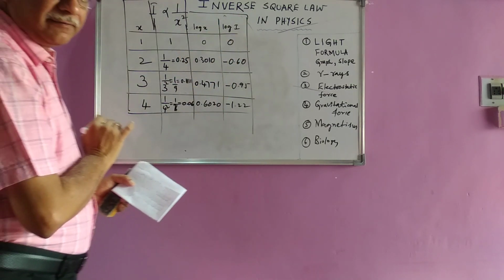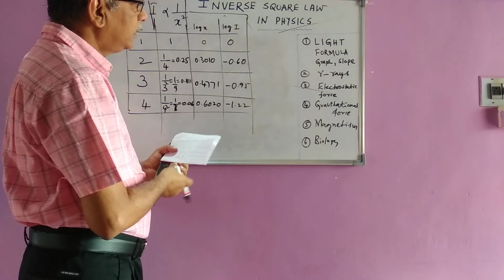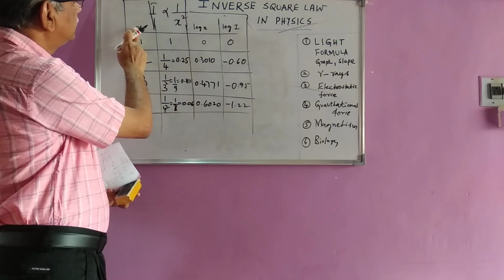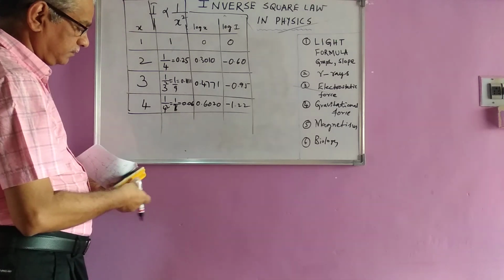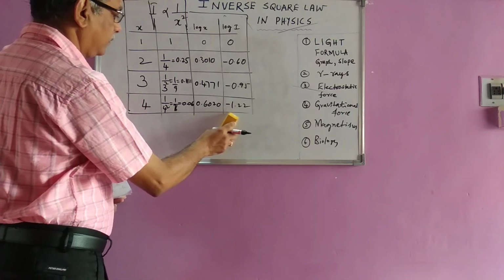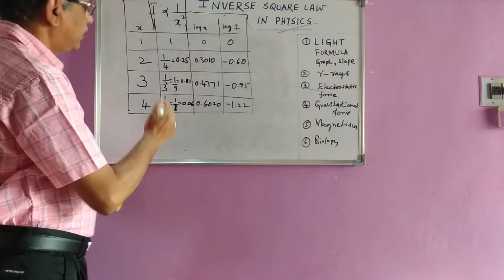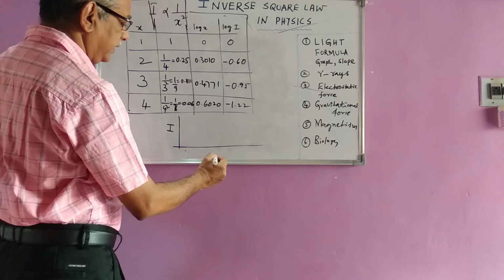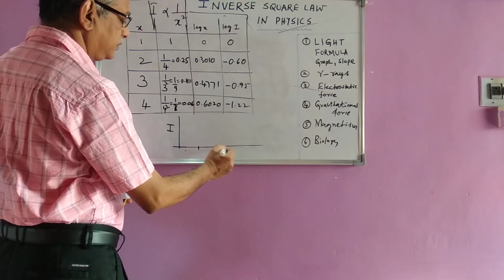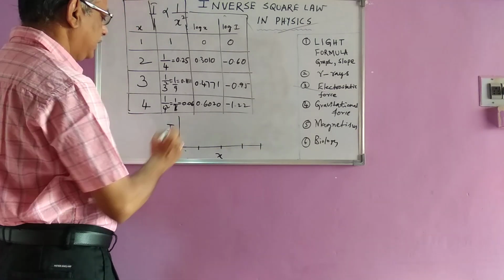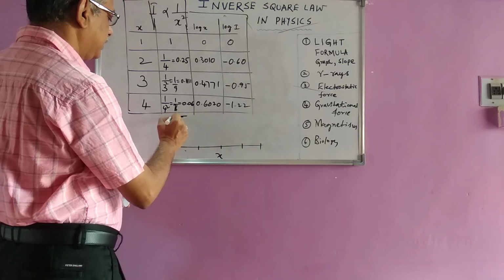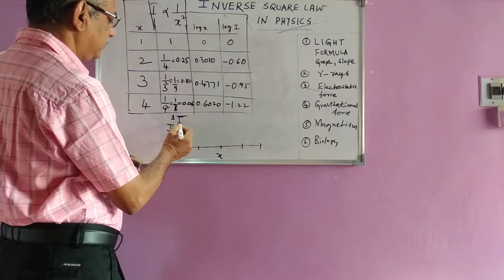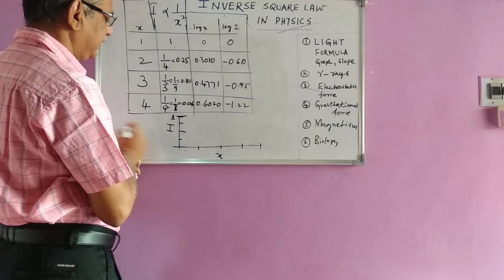Now, when you plot the graph, if you take only x and I quantities, a graph like this, I values are here, x values are here, 1, 2, 3, 4, and let us say the maximum value of I is 1 here, and then here it is 0.5, here it is 0.25, and 0.75 here.